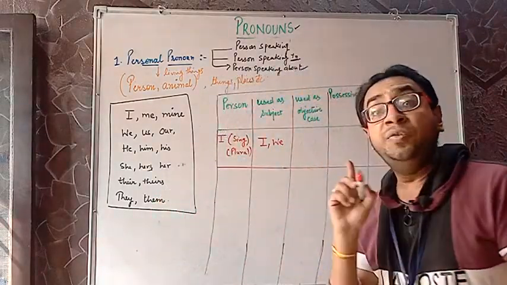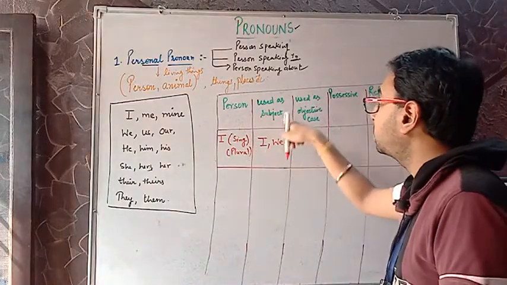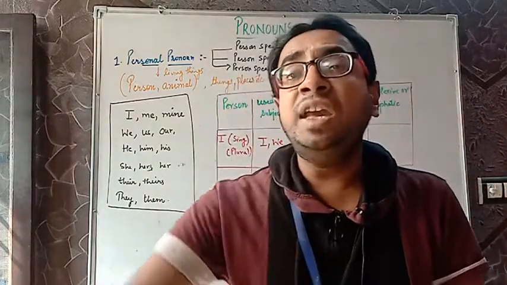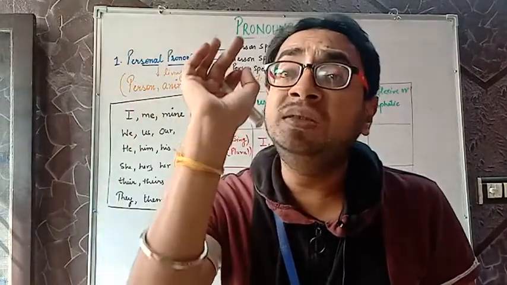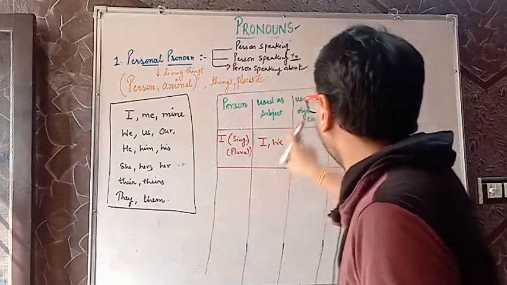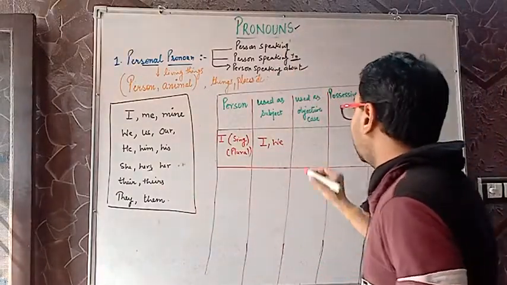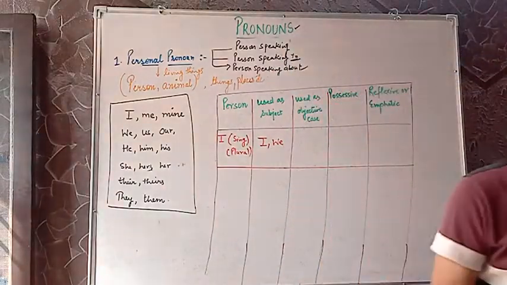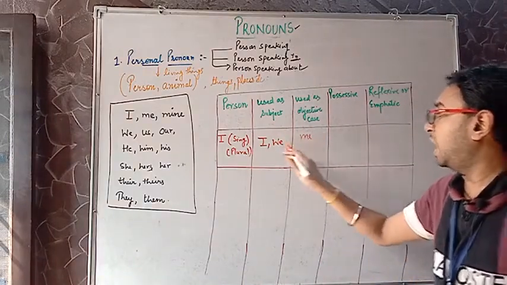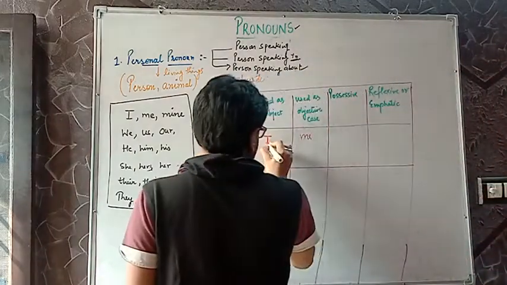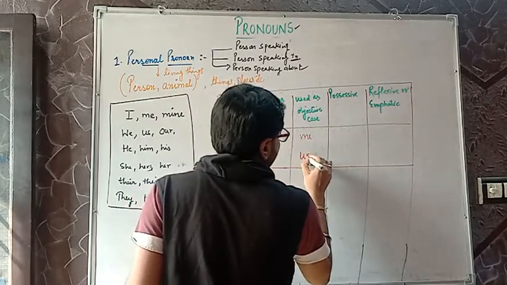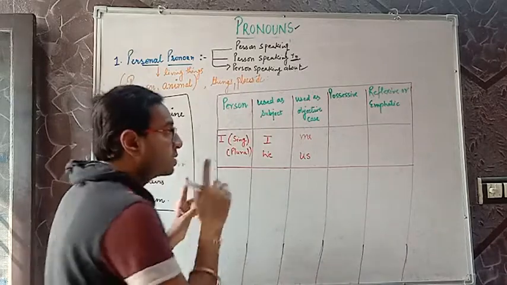I and we are used as first person when we talk about subjective case. Subjective case means you are acting as the subject. You are not acting as the object. So when we use as the objective case, it becomes what? It is very important to understand. It becomes me. Me stands for I. Let me write like that. I, we. Me stands for I and us stands for we. Objective case. I'll discuss also.